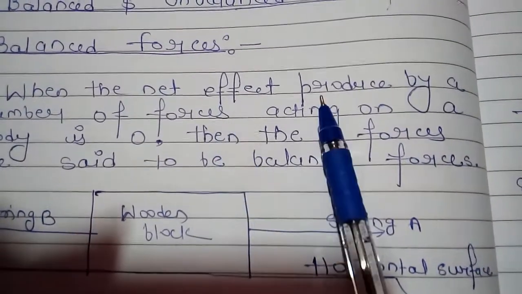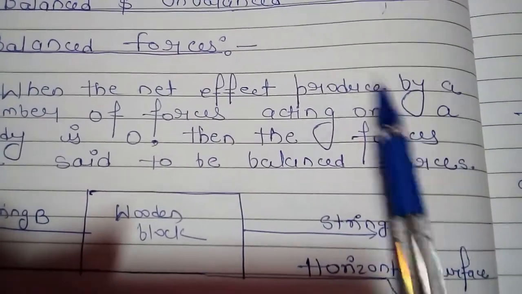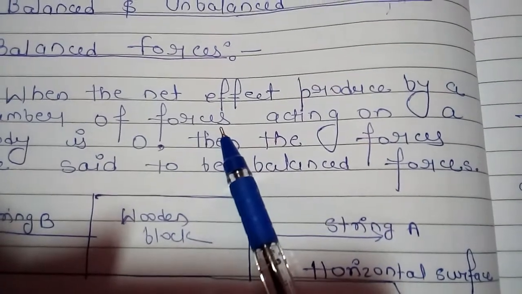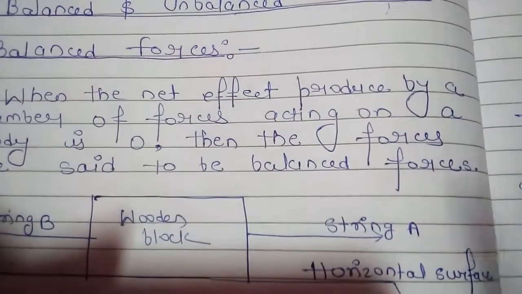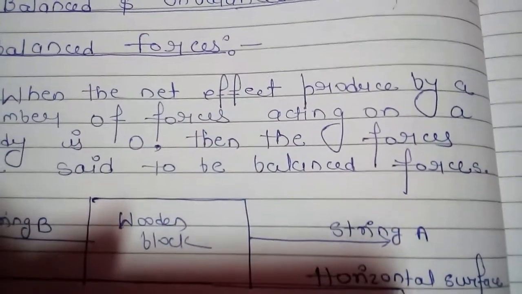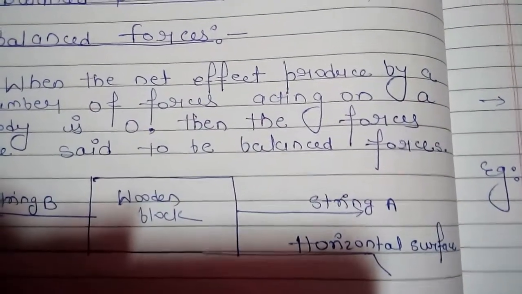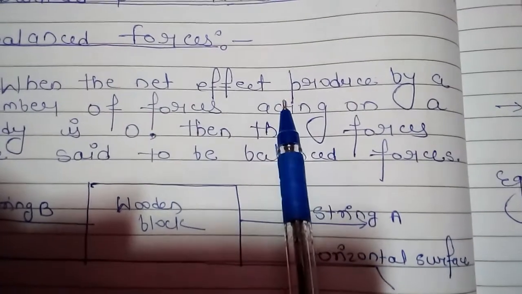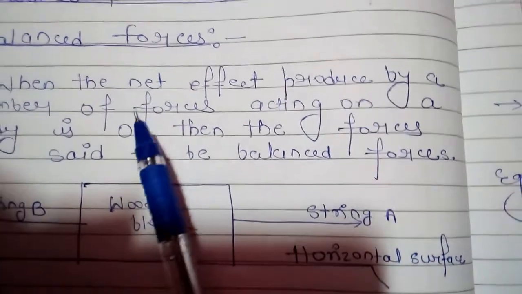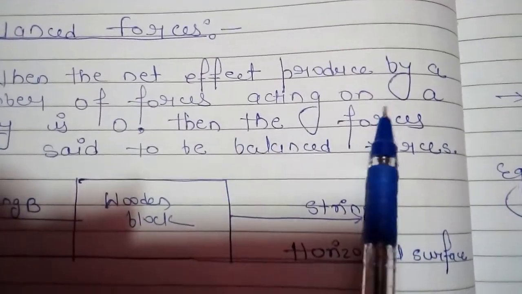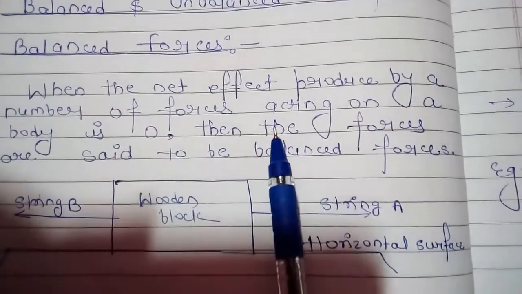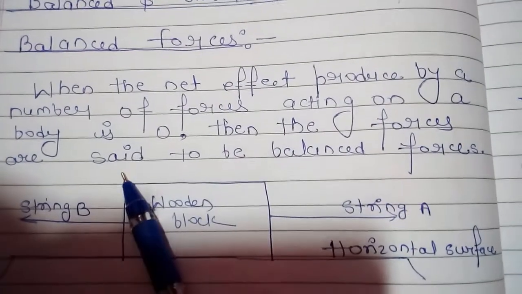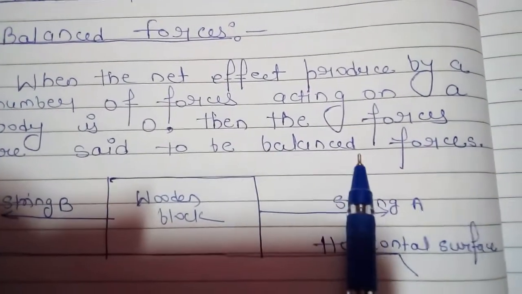The definition: when the net effect produced by a number of forces acting on a body is zero, then the forces are said to be balanced forces.